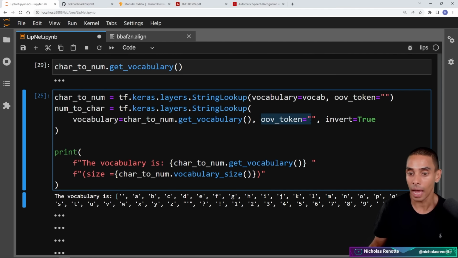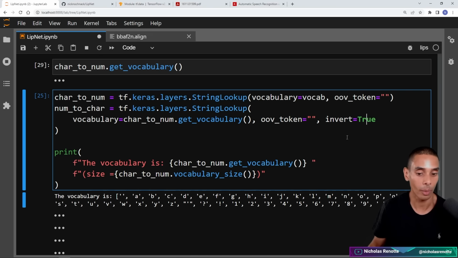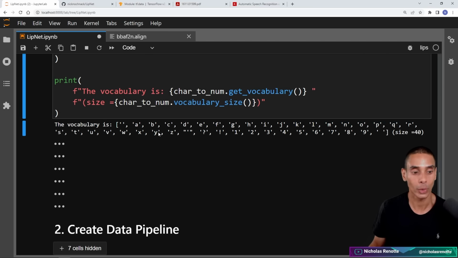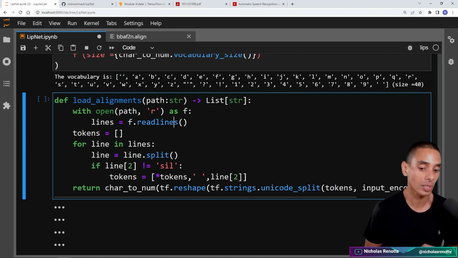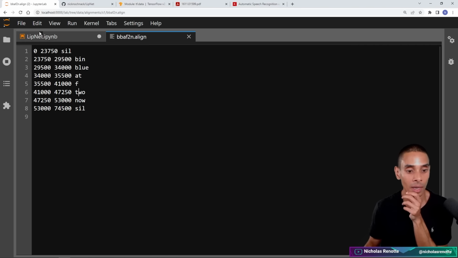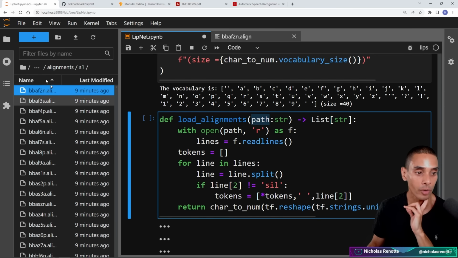Again, we're setting out of vocabulary token, and we're using invert equals true to say that we want to convert numbers to characters, not the other way around. Okay, and then we're printing out our vocabulary and the size. All right, and then we're going to use a function to actually load up our alignments. So our alignments being these, we are going to take in a specific path, which eventually is going to map through to these paths.